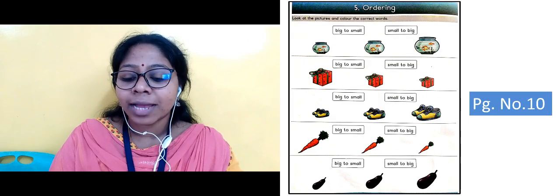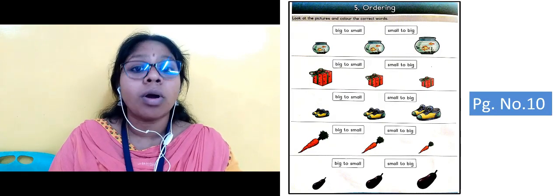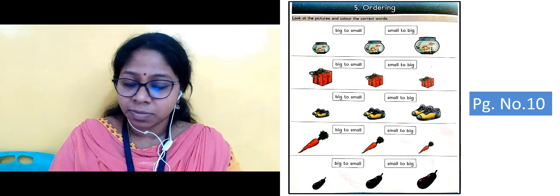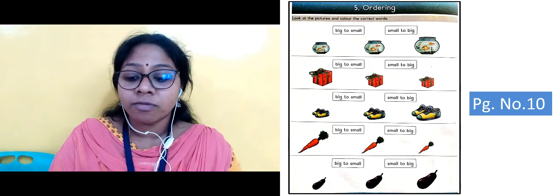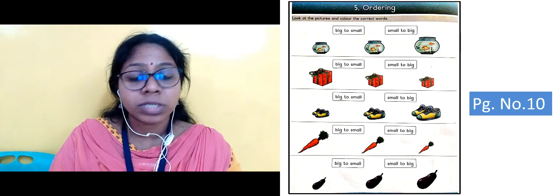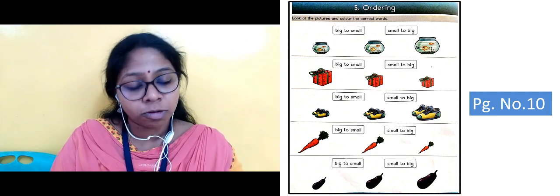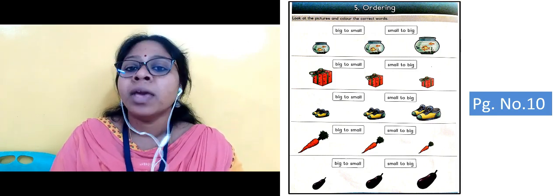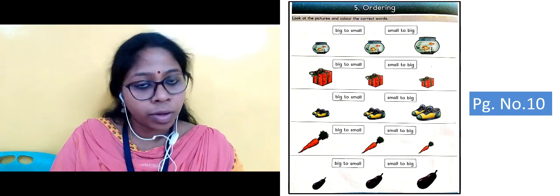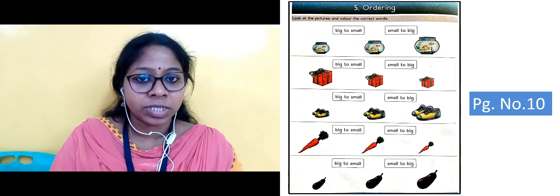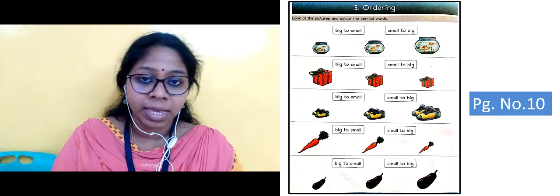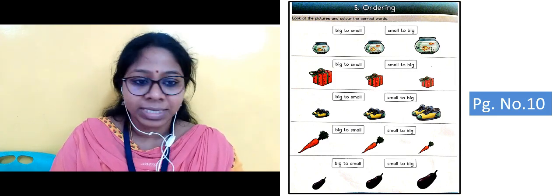Okay. And in the next slide on page number 10, the topic was ordering. Okay. So some pictures, group of pictures. You have to identify and you have to color the box which was from small to big or big to small. So I know that you have done it very well. So group identification, small or big, small to big, big to small, right? So practice that very well.